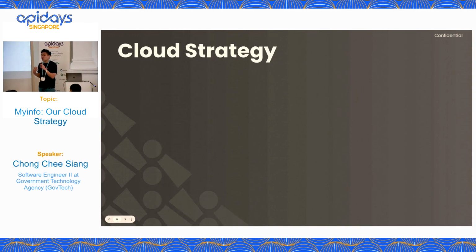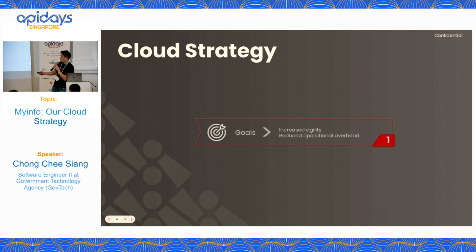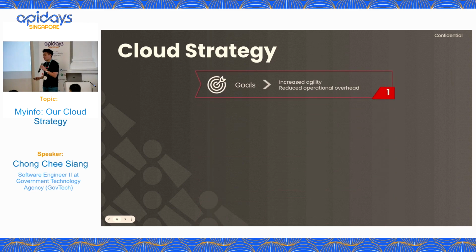So our cloud strategy is important. Why? Because it is to guide an organization in adopting, in managing, in utilizing cloud technologies and cloud resources to improve operations, increase efficiency, reduce costs, and also to drive innovation, right? So for MyInfo, we define 5 key components in our cloud strategy. The first one, goal, the objective. What you want to achieve using your cloud technologies.